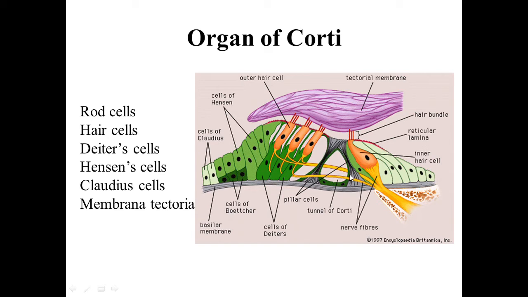and therefore these two cells, the inner and outer rod cell, enclose a space, and this space is called the tunnel of Corti. So the inner and outer rod cells enclose a space which is called the tunnel of Corti, and this tunnel of Corti is filled with cortilymph, which is similar to perilymph.